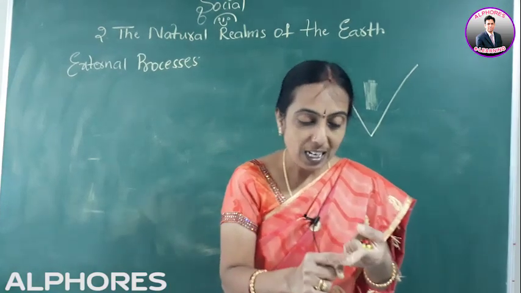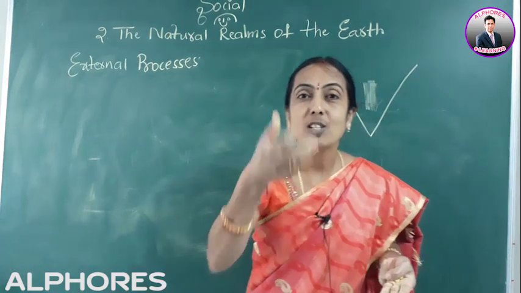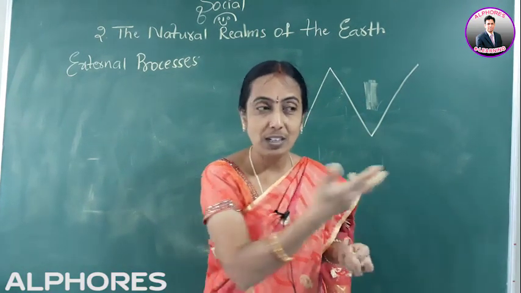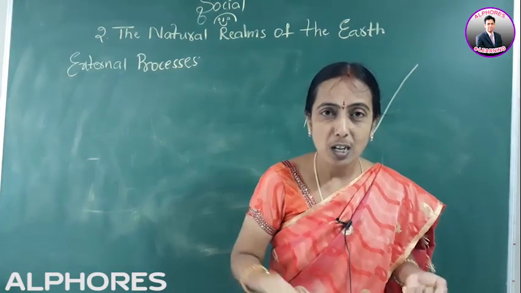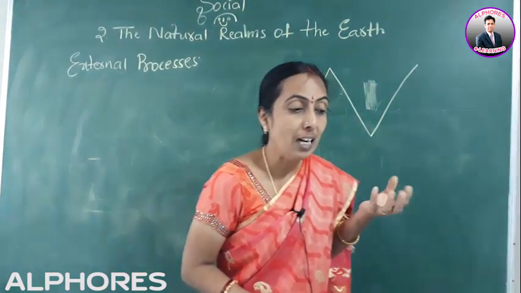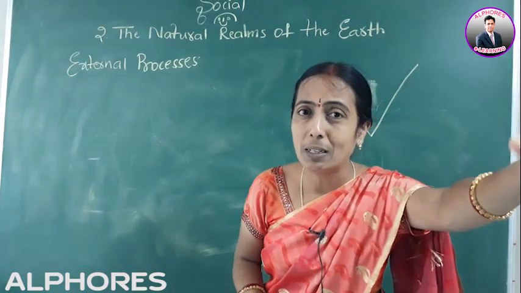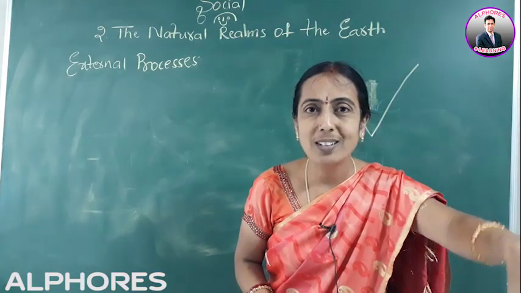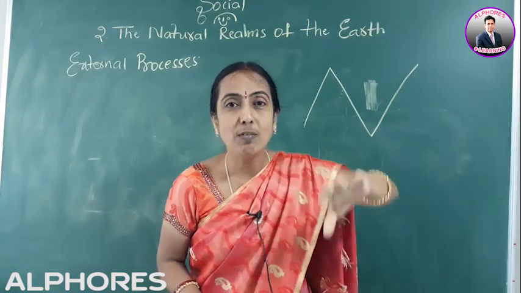That is valleys, deltas, sand dunes. Sand dunes means hills of sand. We can find them in the desert. This is an exclusive work of the wind only. Because of the speed of the wind, the sand from one place will be eroded, taken to some other place and deposited there, dumped there. With this, slowly and steadily one hill will be formed.